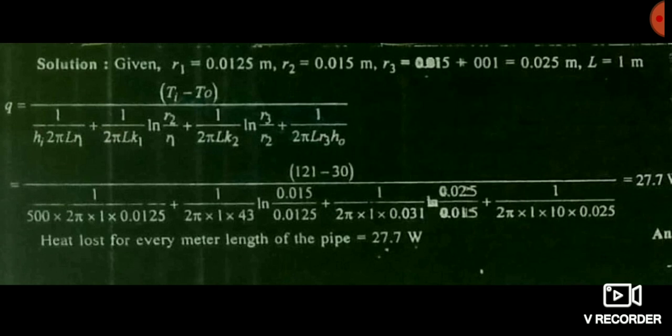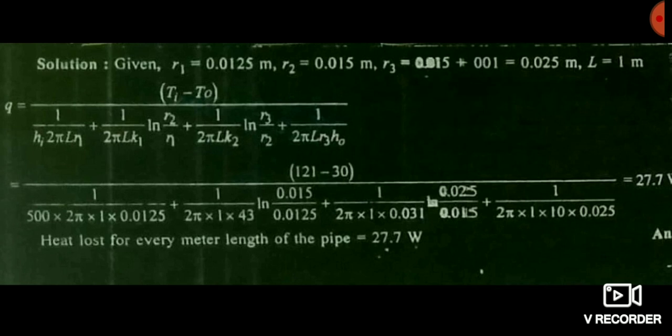So you all know that conduction in a cylindrical body is ln R2 by R1 divided by 2 pi K1 into L. And similarly after this, heat transfer takes place in the insulating material body, and the thickness is given. So you can calculate the R3 value by adding the thickness to the external diameter of the pipe. It is also in the shape of a cylinder, so you can apply the cylindrical formula, that is ln R3 by R2 divided by 2 pi K2 into L.